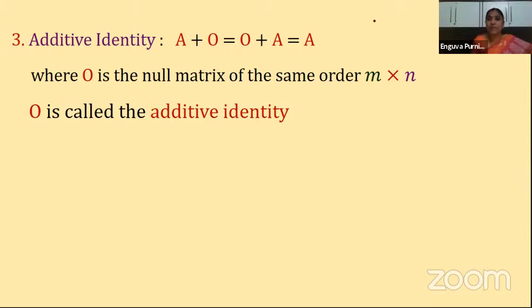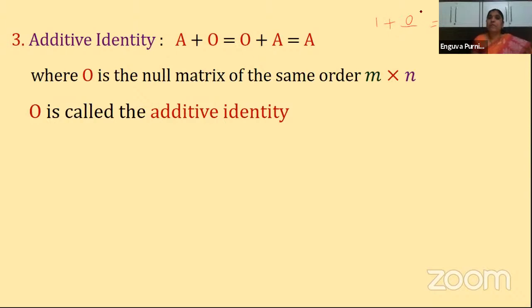Usually if I have a number 1, or 2, whatever it is, how much should I add here to get the same number 1? Yes, you are right, it should be 0. If I add 0 to any number, it may be 1, 2, or -1, whatever it is, to get the same number as the sum, we should add 0. Is it clear?